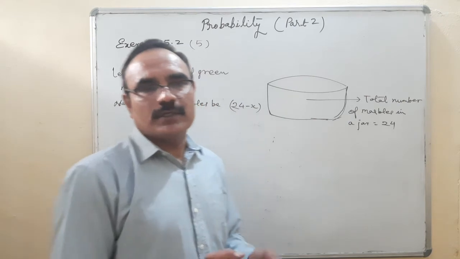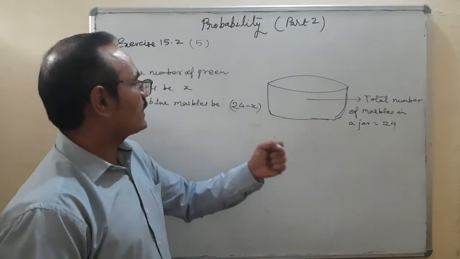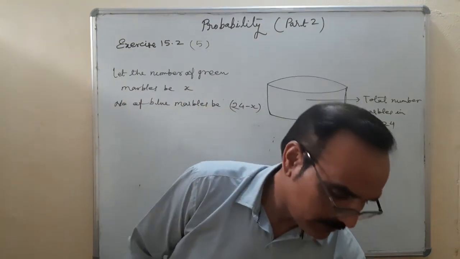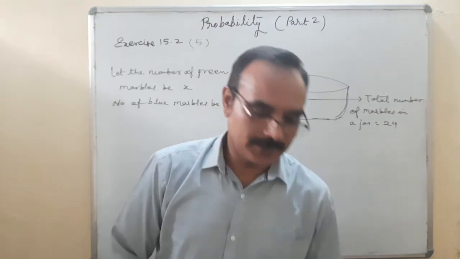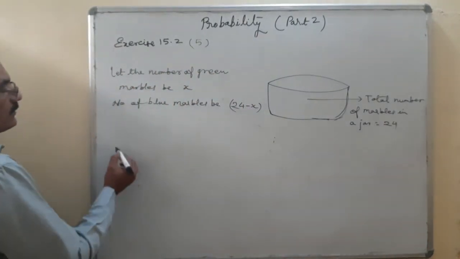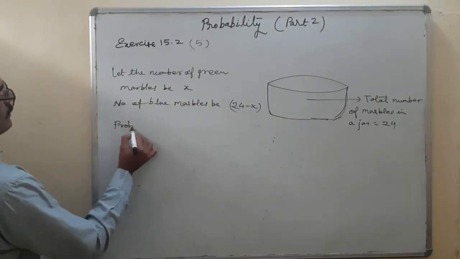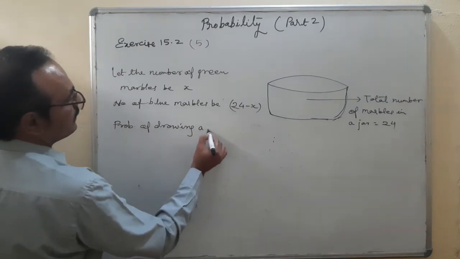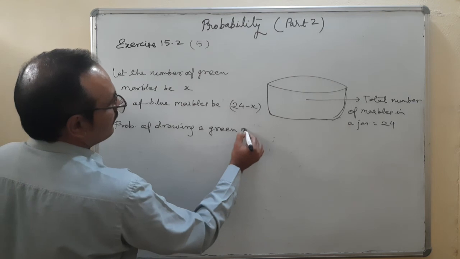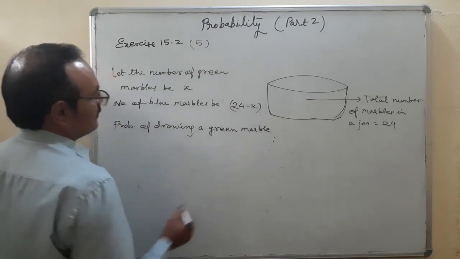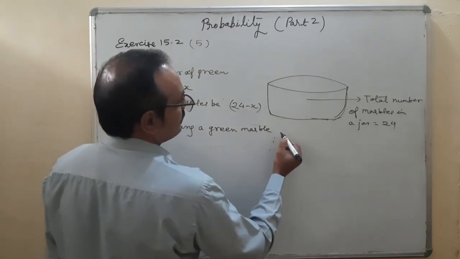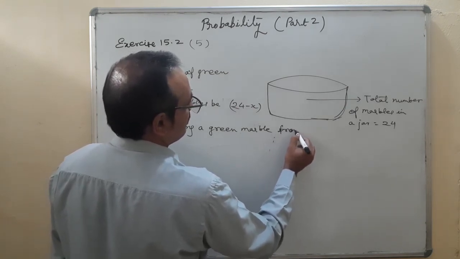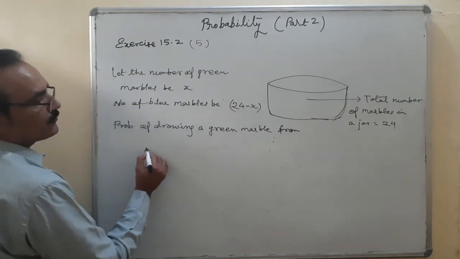So first I am finding the probability of drawing a green marble from the jar.